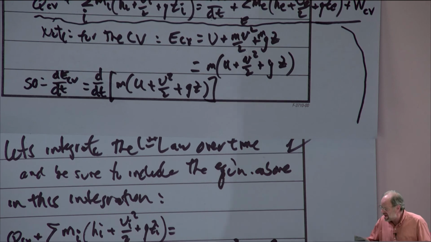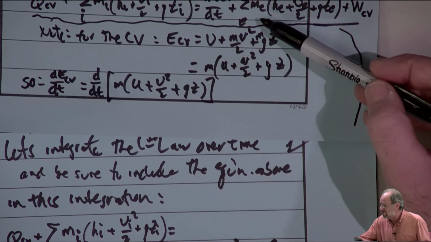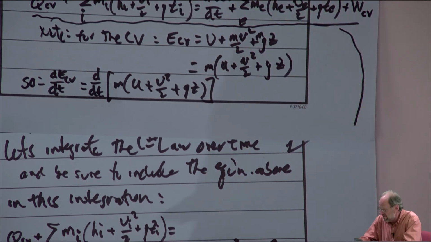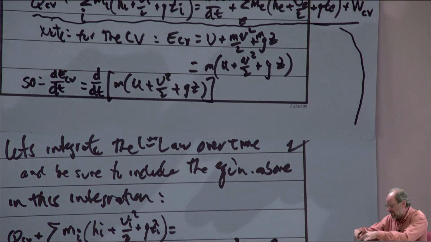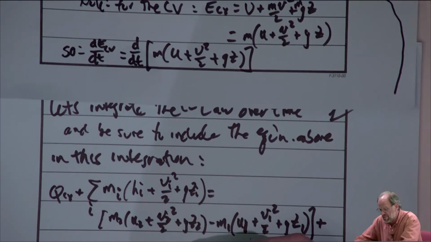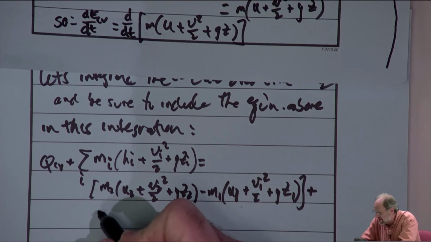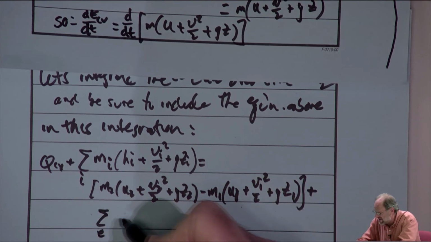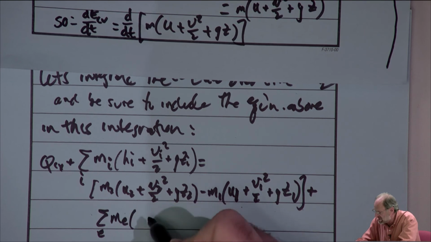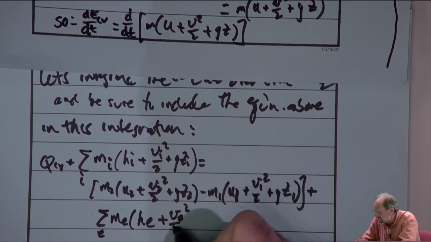Okay? And then we have to add to it the integral of the exit term. So again, this is one long equation, but I have to keep spreading it down here. So next, we would have the sum over all exit streams of the mass at the exit and the enthalpy at the exit plus v squared over 2 plus g z at the exit.